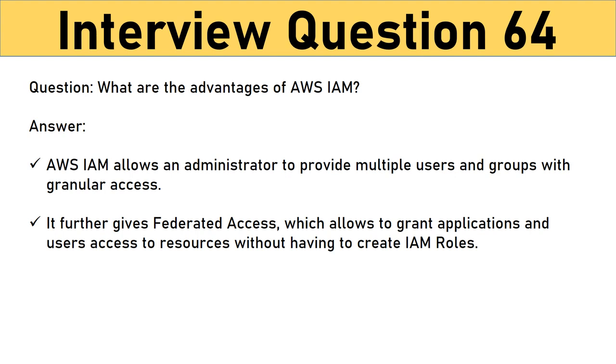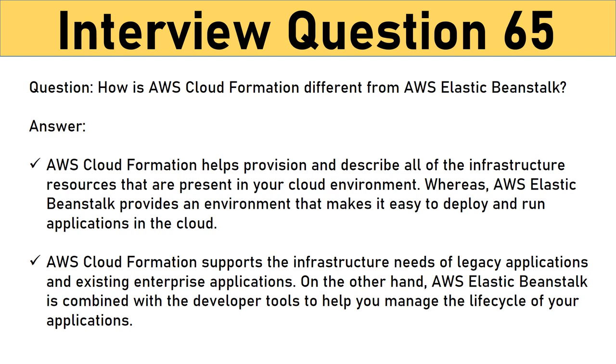create IAM roles. Question: How is AWS CloudFormation different from AWS Elastic Beanstalk? Answer: Here are some differences between AWS CloudFormation and AWS Elastic Beanstalk. AWS CloudFormation helps you provision and describe all of the infrastructure resources that are present in your cloud environment. On the other hand, AWS Elastic Beanstalk provides an environment that makes it easy to deploy and run applications in the cloud. AWS CloudFormation supports the infrastructure needs of various types of applications, like legacy applications and existing enterprise applications.